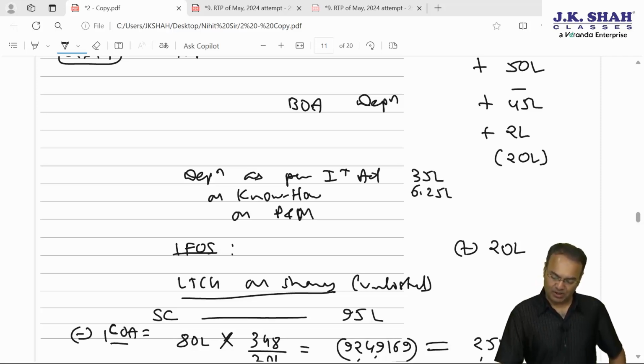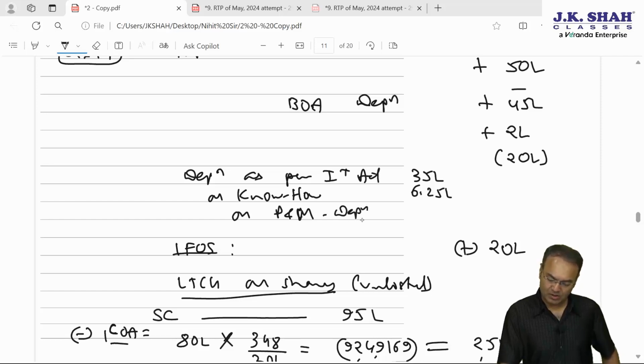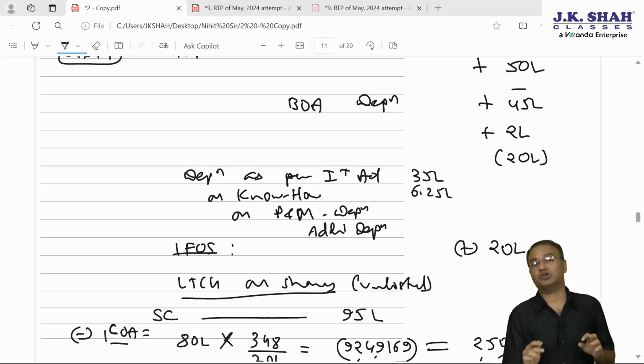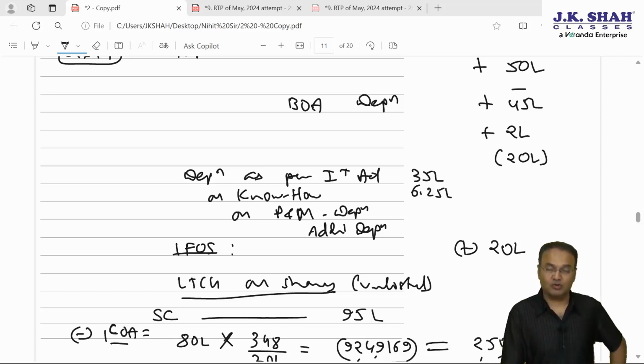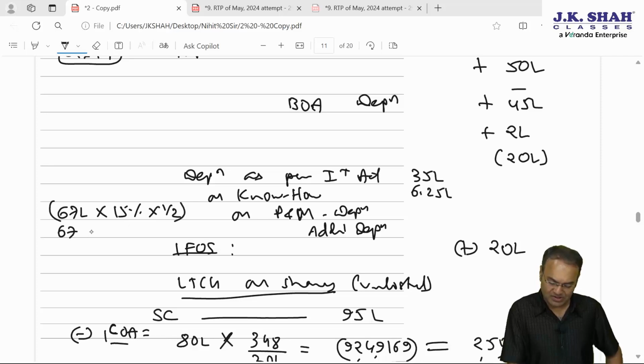We'll have to calculate separately. Additional depreciation will have to be computed separately for a reason that additional depreciation is not allowable if opting for 115BAA. So when we apply 115BAA, we'll have to add this back. So depreciation will be 67 lakhs into 15% into half, and additional depreciation will be 67 into 20% into half.